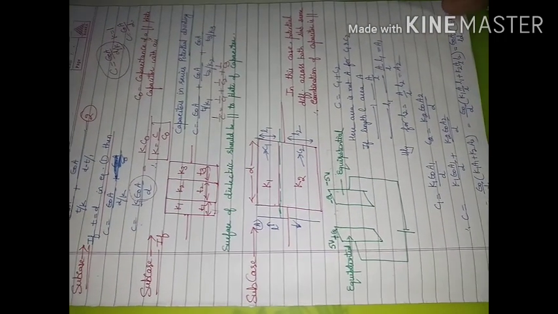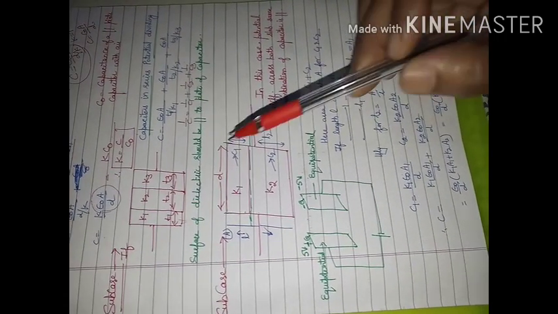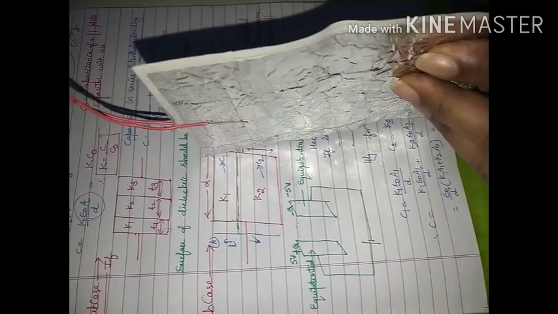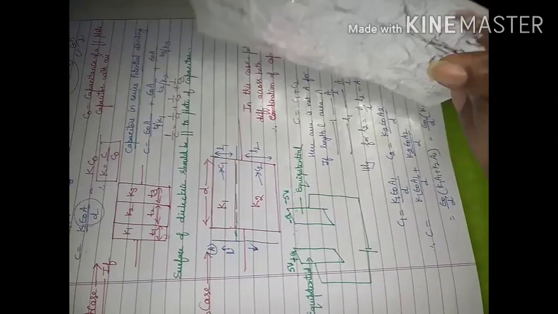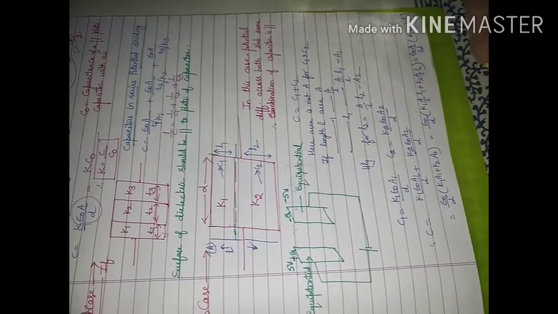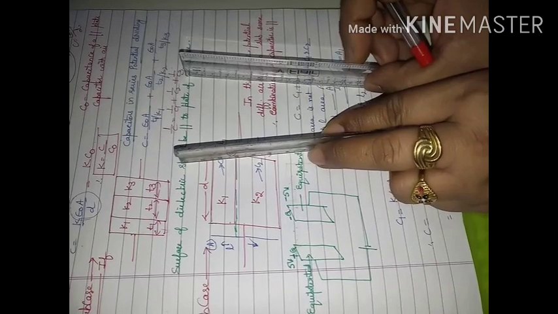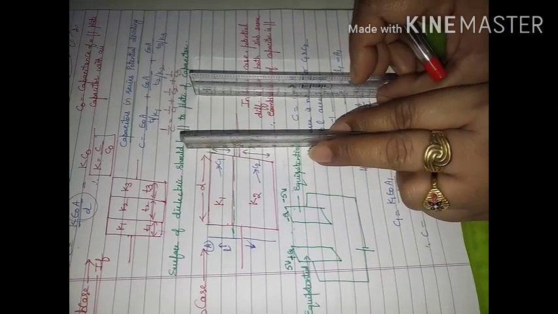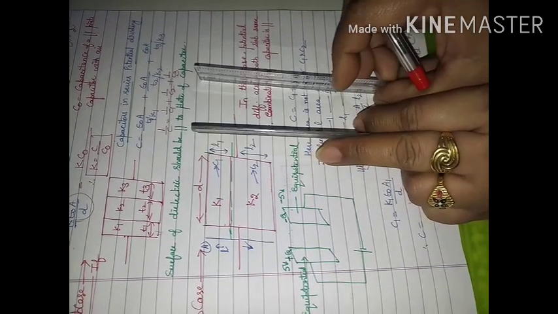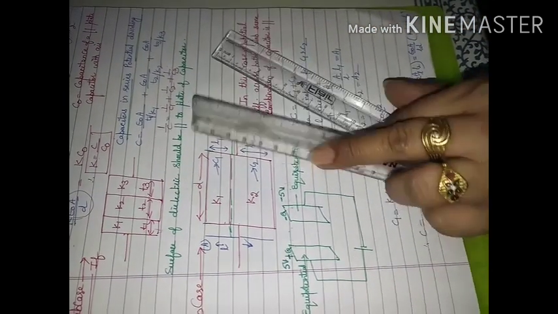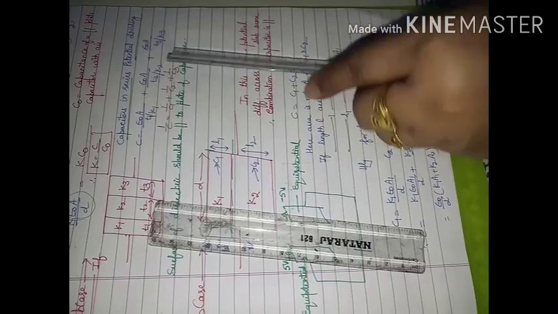Next we will consider if you are not going to keep your dielectric slab as we have done like this. Now you are going to keep your dielectric slab in the form that these are two metallic sheets, though we are going to have plastic here. You can consider these to be metallic sheets. Now you have your dielectric slab, and that dielectric slab you are not going to keep in this way. Earlier you kept it in this way.